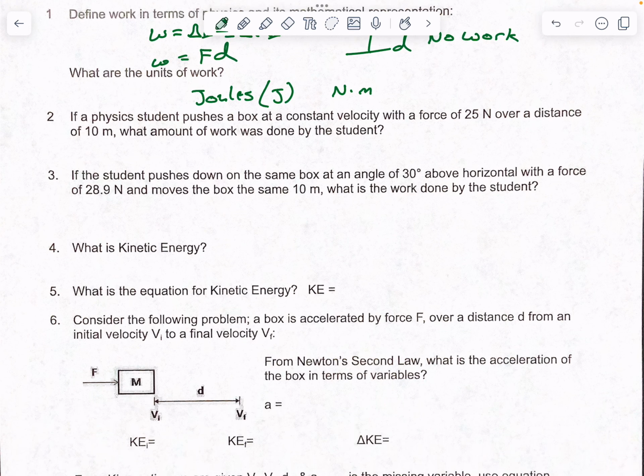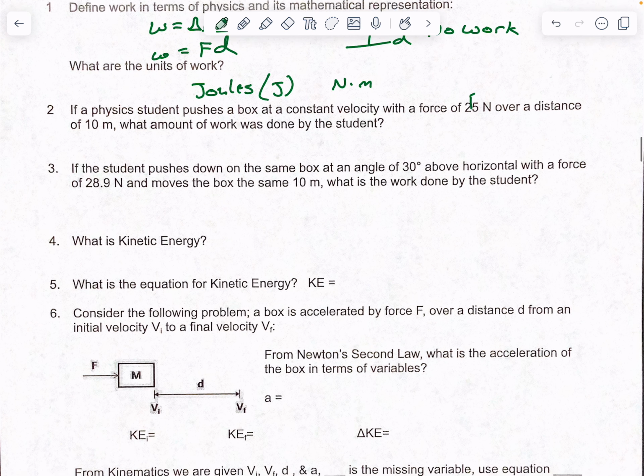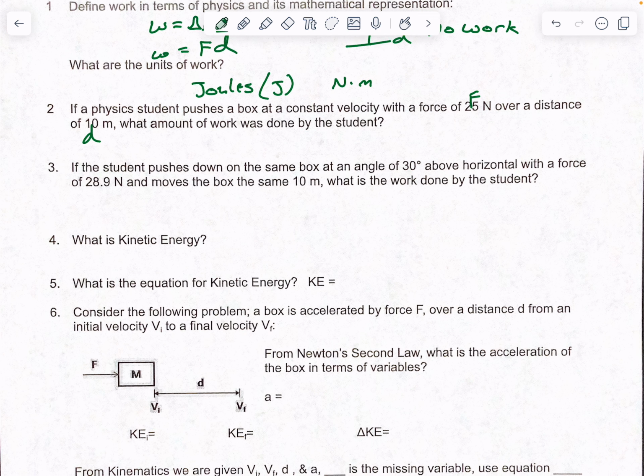Number 2, if a physics student pushes a box at a constant velocity with a force of 25 newtons over a distance of 10 meters, what amount of work was done by the student? So I was given a force, I was given a distance. So this is just a basic work equals force times distance.